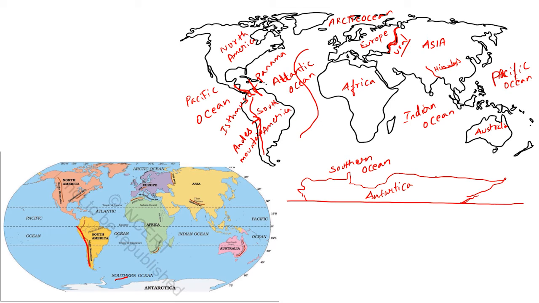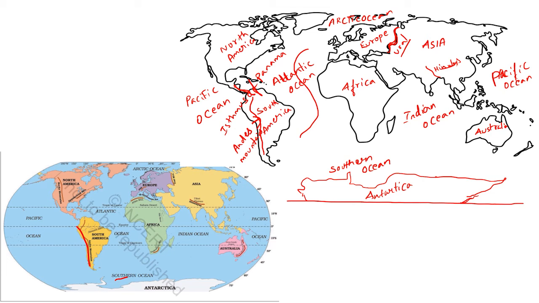These are the maps given in your geography part, the major domains of the earth. The major domains of the earth are the major continents and the major oceans. The major continents are Asia, Europe, Africa, North America, South America, Australia and Antarctica. The major oceans are the Pacific, Atlantic, Indian and Arctic Oceans. And finally the Southern Ocean, which is near the Antarctica region.